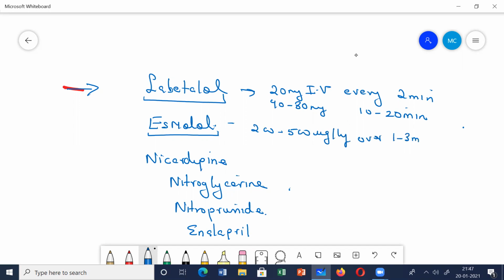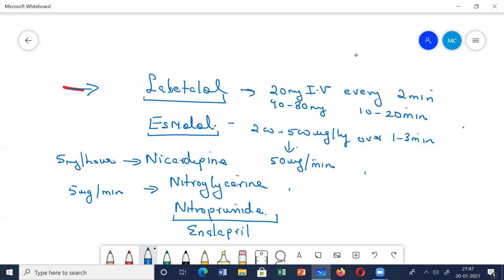1 to 3 minutes. First this bolus dose is given, then it is given at a rate of 50 micrograms per minute. Then nicardipine is given at a rate of 5 mg per hour, and you can increase it by 2.5 mg every hour. Nitroglycerine, you start at 5 micrograms per minute, and then you can increase it by 5 to 10 micrograms per minute every 3 to 5 minutes.